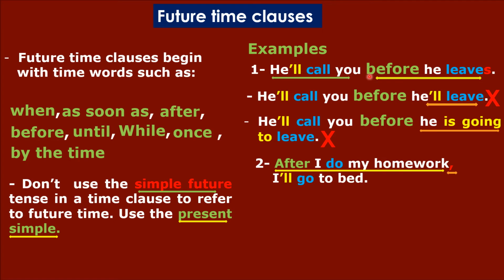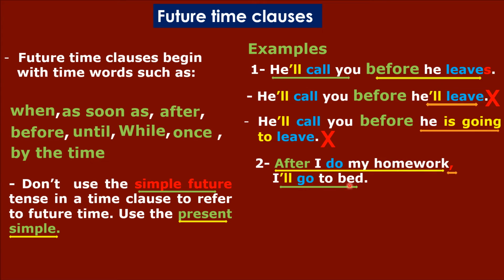That's why we don't put a comma. لكن لو بصينا هنا في الجملة دي رقم واحد بتيجي الأول الجملة الأساسية وبعدين تيجي بعدها التايم clause. عشان كده ما بحطش كوما. If I start with the time clause as in number 2, I've got to put a comma after the time clause. Okay. So after I do my homework, comma, I'll go to bed.